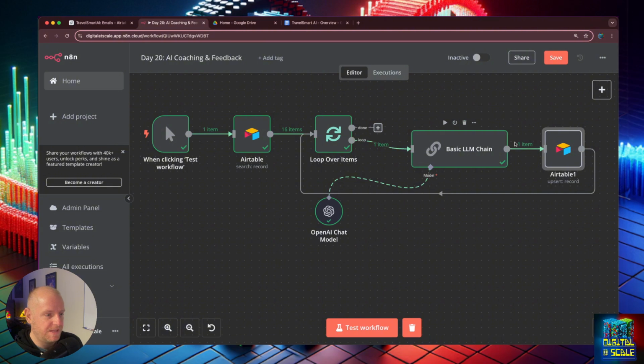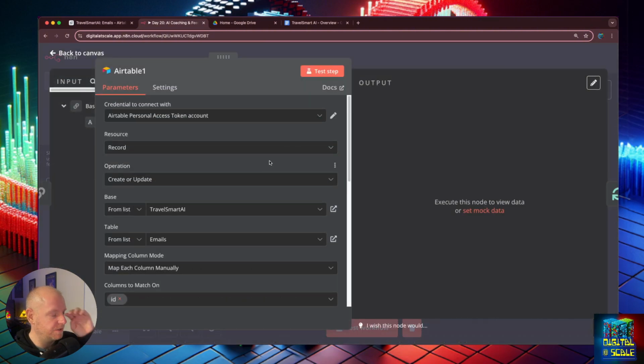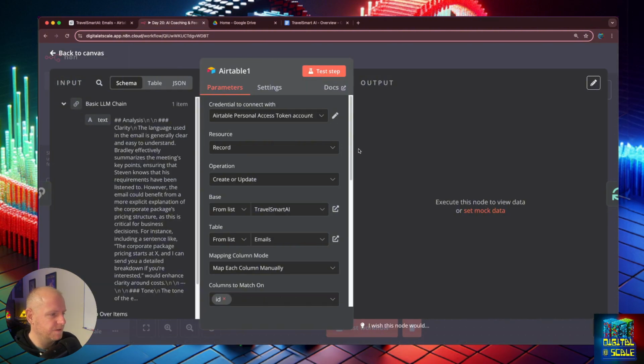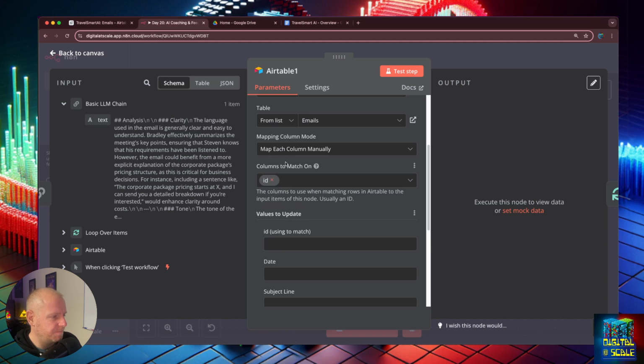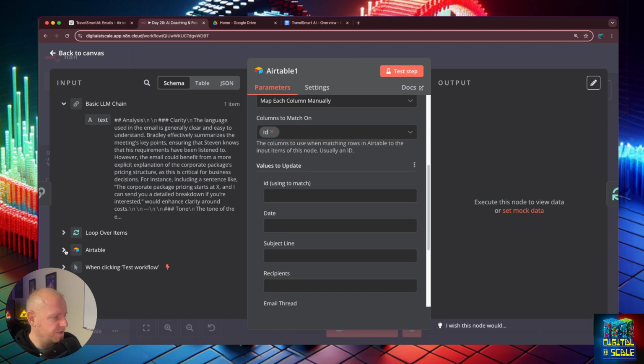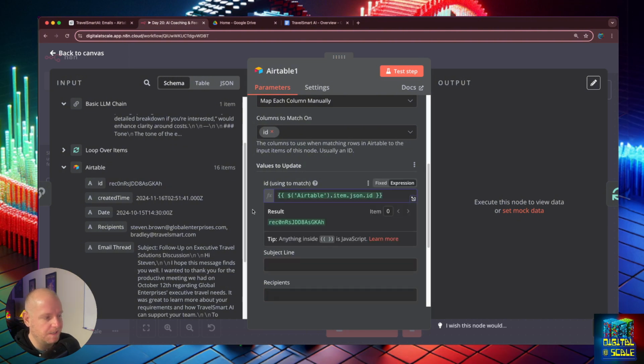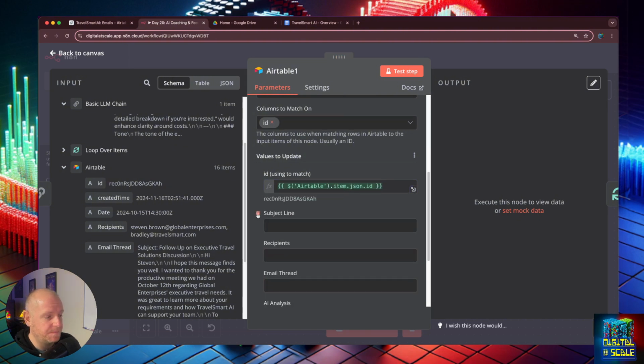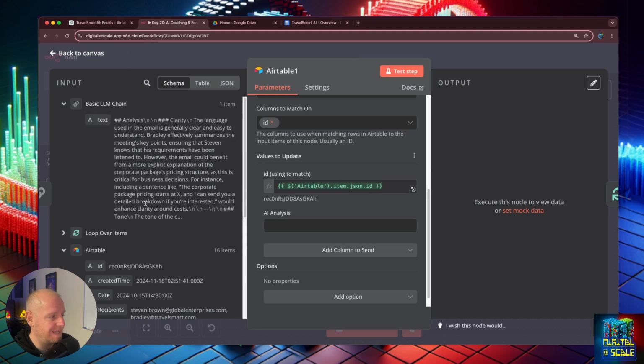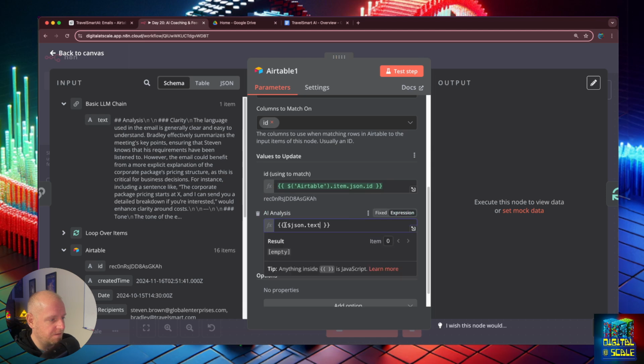All right. So now that we have the output of this, what I want to do is move this over. We're going to update based off of the ID. The ID to match is going to come from Airtable. We're going to update the exact same one that came in. We're not going to update the date, the subject line, the recipients, or the email thread. All we're going to do is add the AI analysis. We're just going to take this text module here for basic LLM chain, and drag that right over there for the AI analysis.